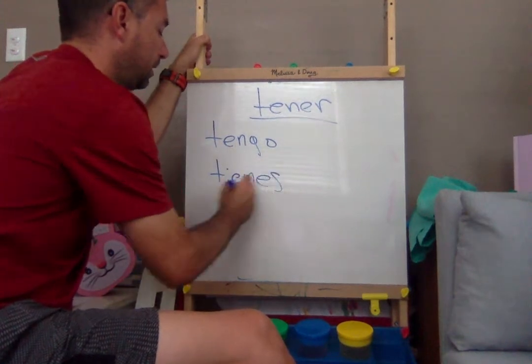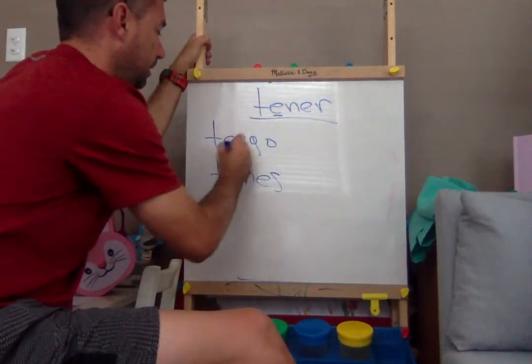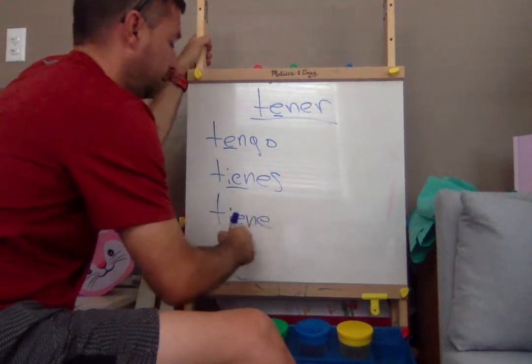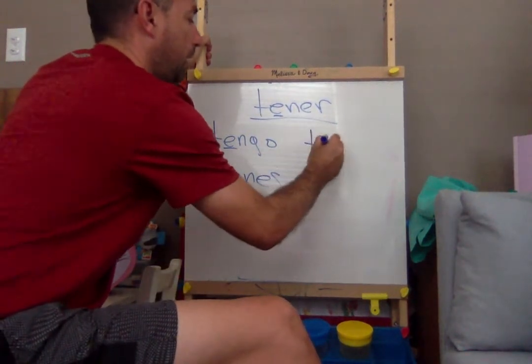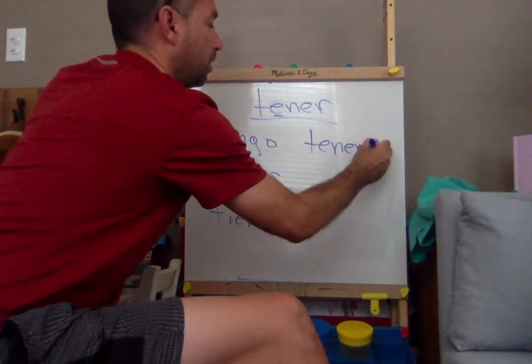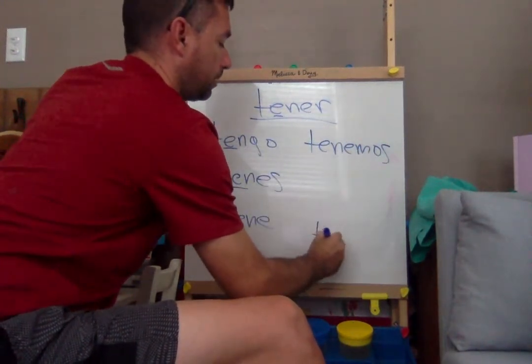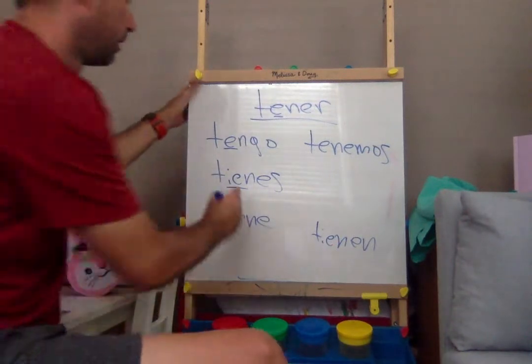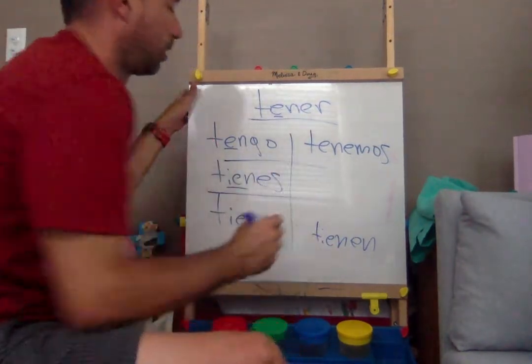You have would be tienes, so that E changes to IE. Tiene, he or she has. We have, no stem changing, tenemos, and then back to stem changing, tienen. So those are the conjugations of those as well.